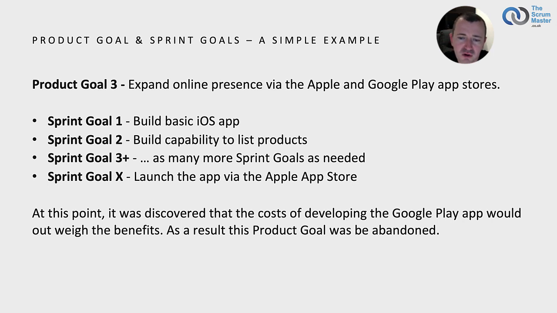If we did, the product goal we would use would then need to change and be broader to reflect the extra scope. In this case, the product goal could become launch the website and build the capability to supply to customers UK-wide. This approach may allow us to develop and release our product earlier. However, a risk is that this may reduce focus and transparency, which may lead to increased waste over time.